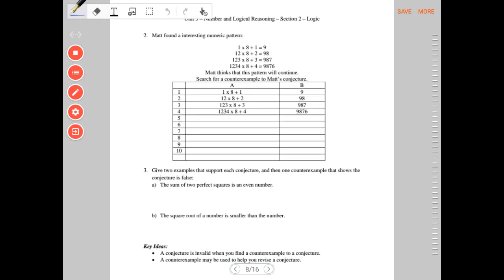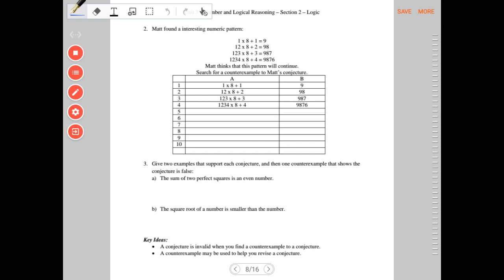Matt found an interesting numeric pattern in question number 2. So we took 1 times 8, add 1, we get 9. Then we take 12 times 8 and add 2. So you can see we just keep adding digits on, multiplying by 8, and then adding the number that represents how many digits we have. And if you'll notice, it starts 9, 98, 987, 9876. So it looks like we're going down by 1. Let's keep going and see if we can find a counterexample.